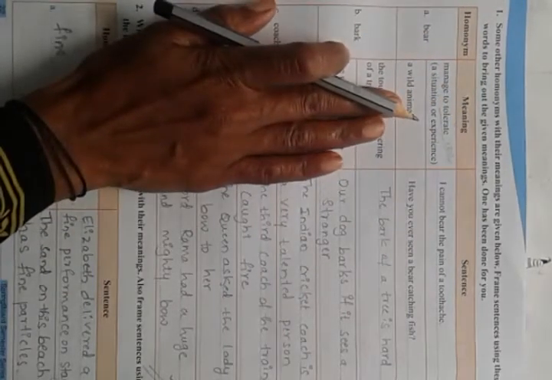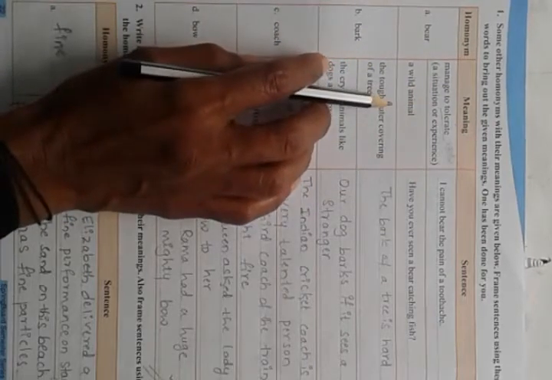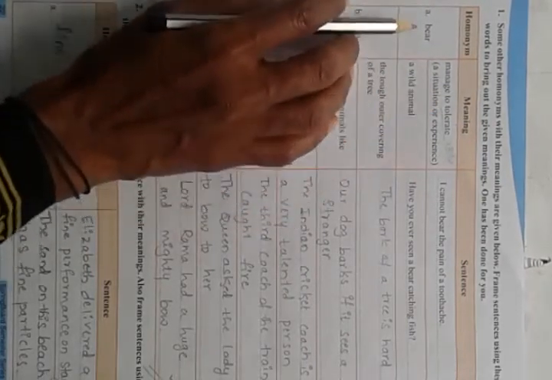See here, children. Already you have studied. Only one word is there, with two meanings. From this word we have to make two different sentences, like we have already studied. The second question I will read for you: Write any two homonyms of your choice with their meanings. Also frame sentences using the homonyms.